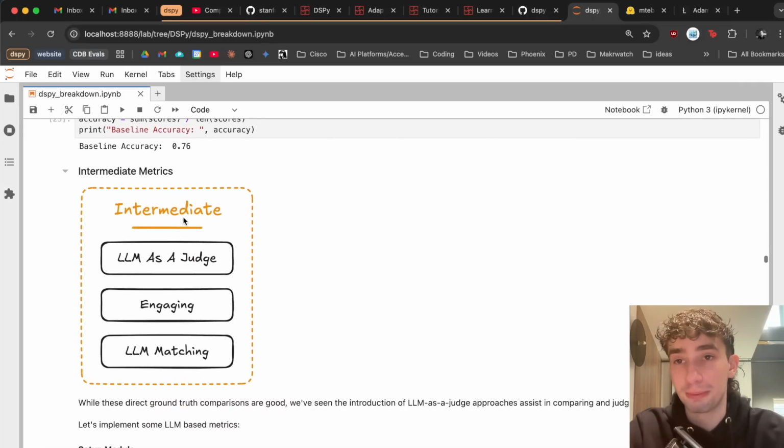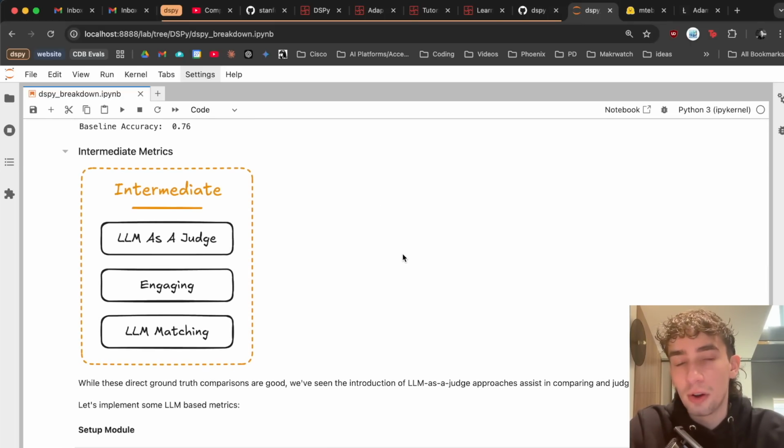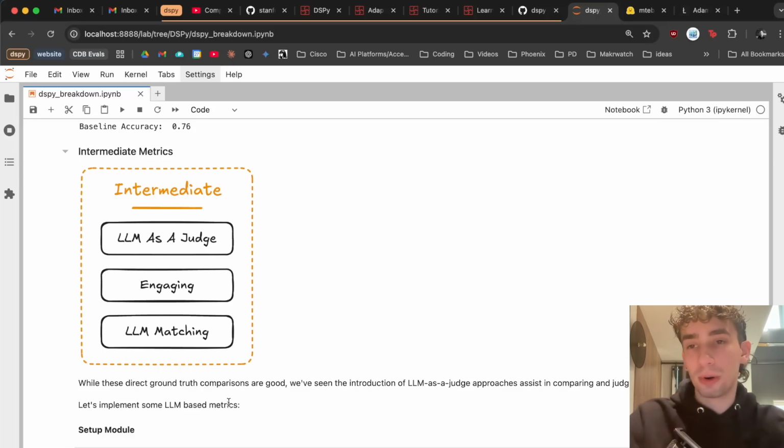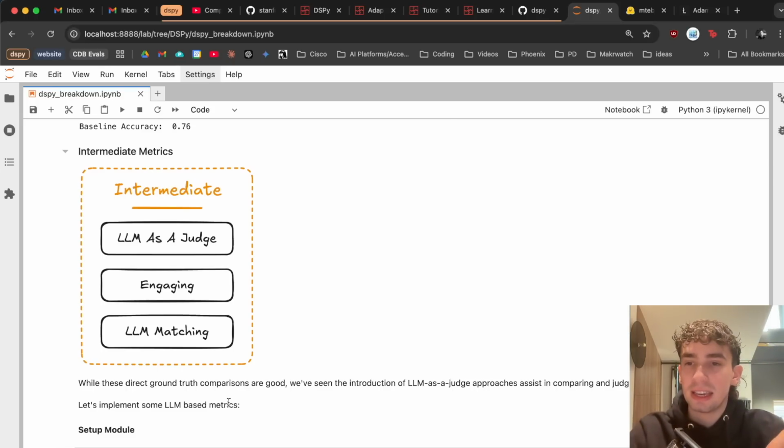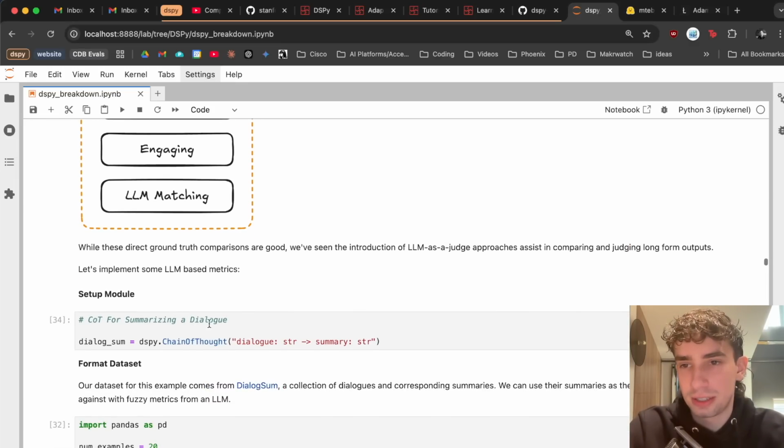Moving on to more intermediate metrics. You've likely seen with some of the things like Langsmith that using language models as also scorers for language model-based output is something that can be done. And in doing so, you can cover a lot more loose or fuzzy metrics like how engaging something might be or comparing long-form output. Let's take a look at actually implementing a metric like this.